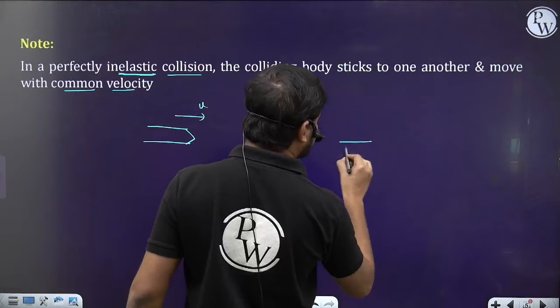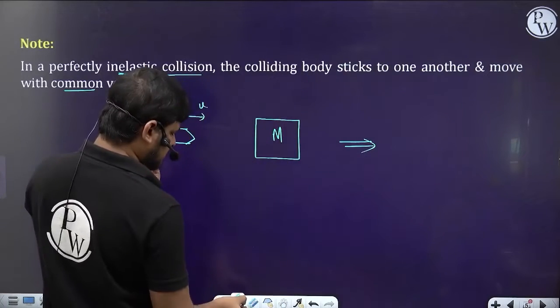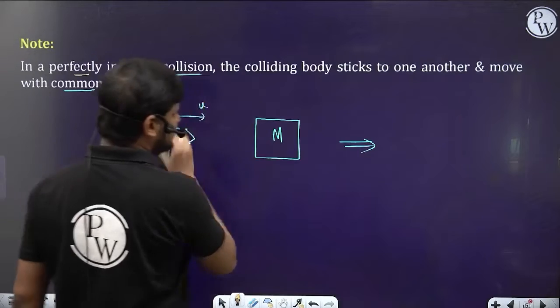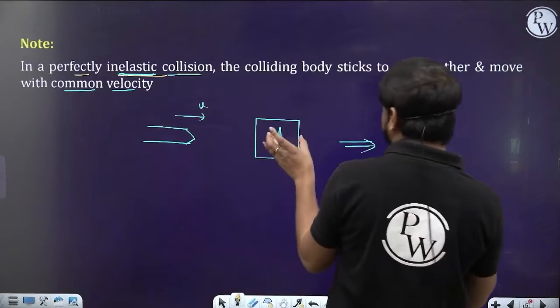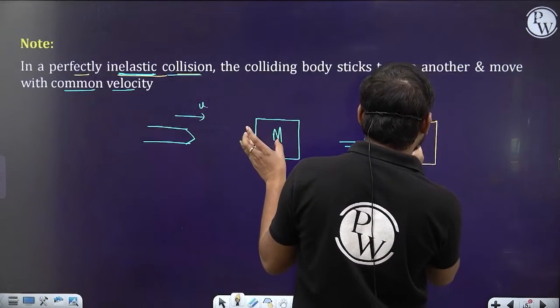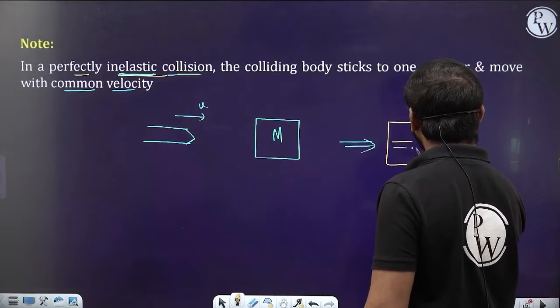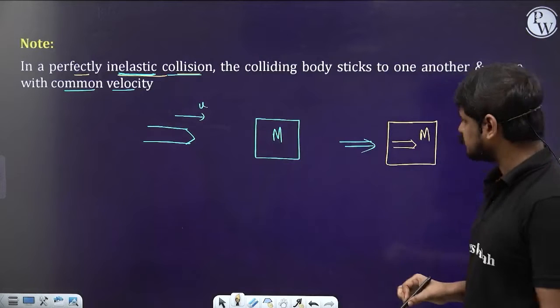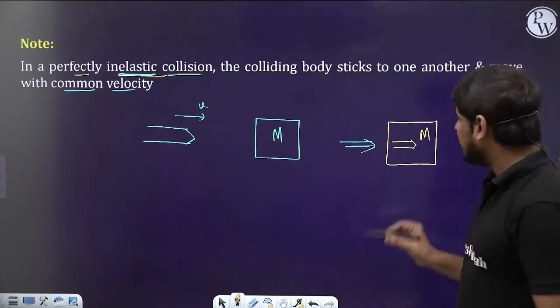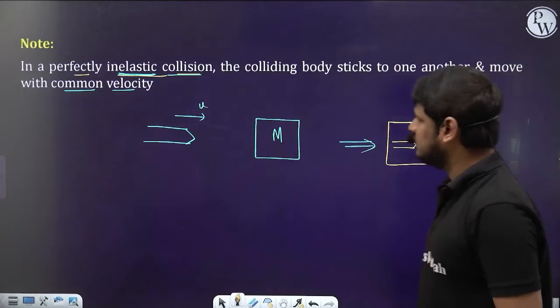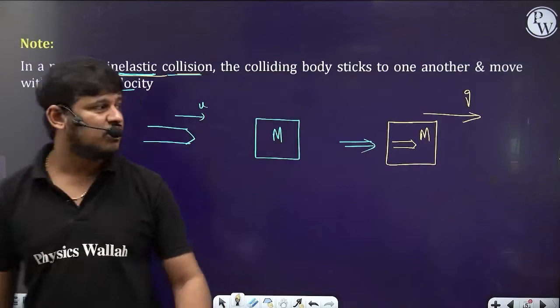After collision in a perfectly inelastic collision, the bullet comes and hits the block and combines with it. It will be stuck into the block, and then they both move with some common velocity v.